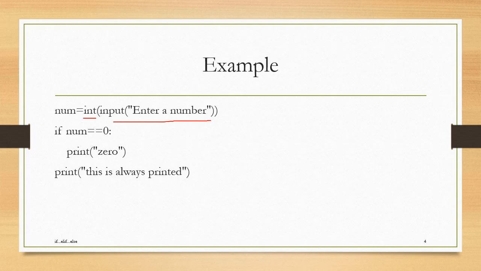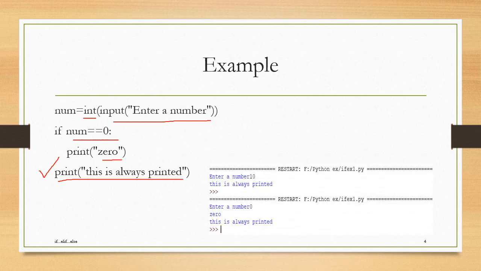In this example, the condition that is checked is if the inputted number is 0, the 0 message should be displayed. If the condition is false, this statement is executed: print, this is always printed. And we can see that this message is executed regardless of whether the condition becomes true or false. The output of this example is given here.